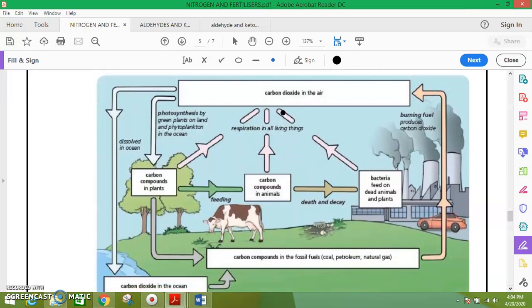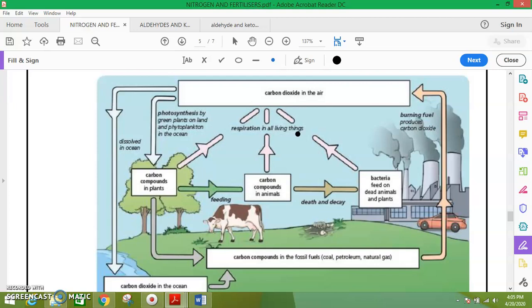Plants take in carbon dioxide, and animals feed on plants, so carbon compounds pass to animals. When animals respire, they produce carbon dioxide. With the death and decay of animals and plants, bacteria feed on the dead animals and plants and also produce carbon dioxide.